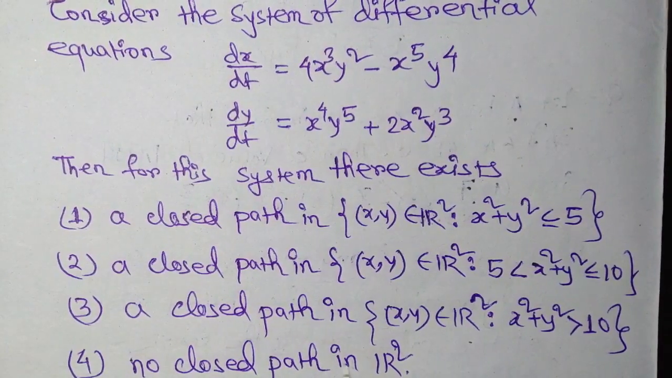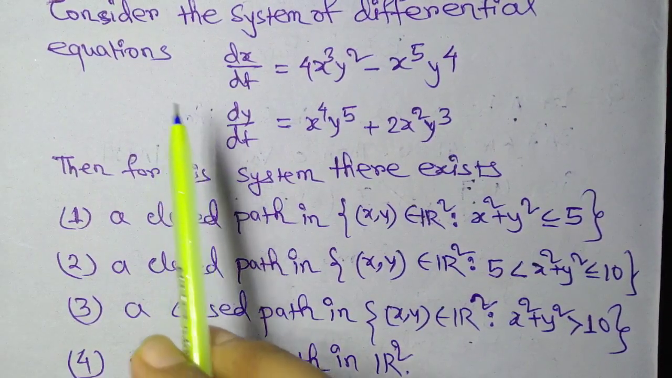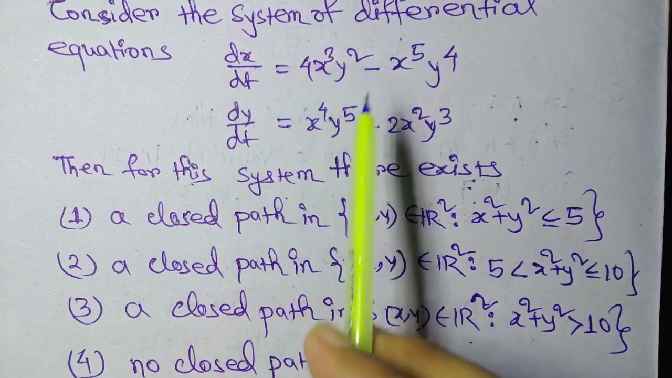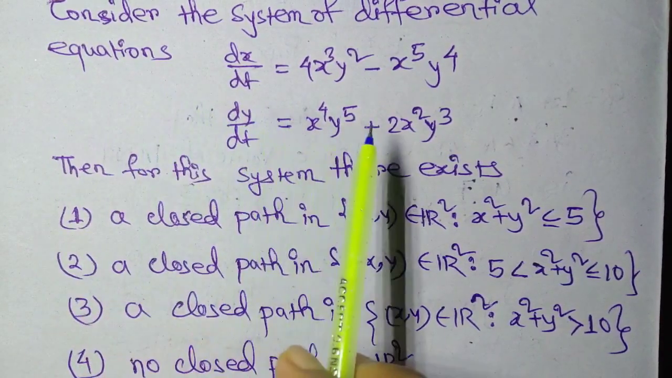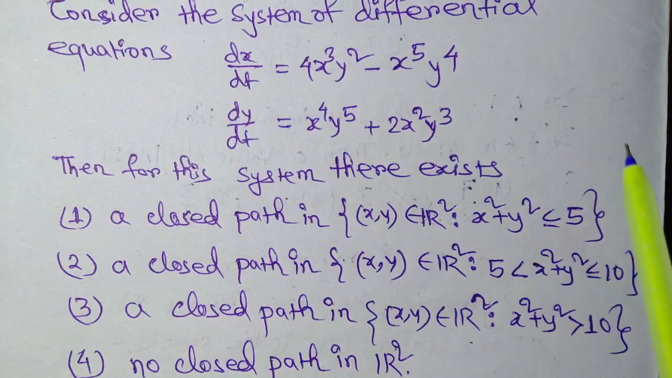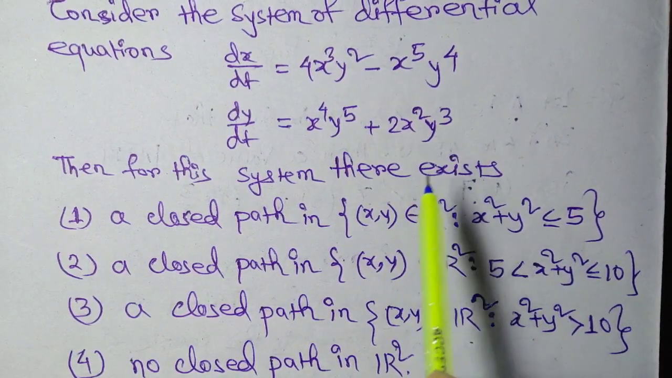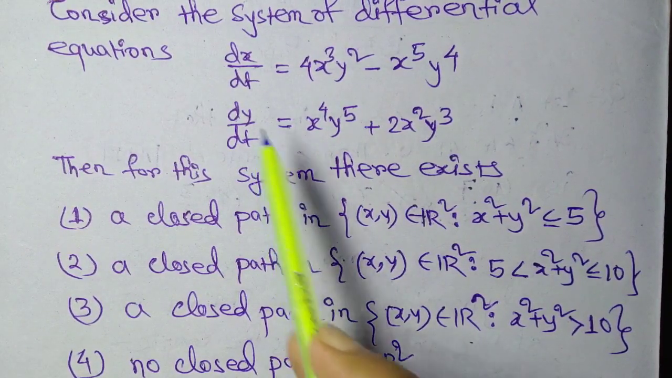This question is from CSIR NET December 2019 mathematics question. The question is from non-linear ordinary differential equation, and it is also about autonomous differential equations.